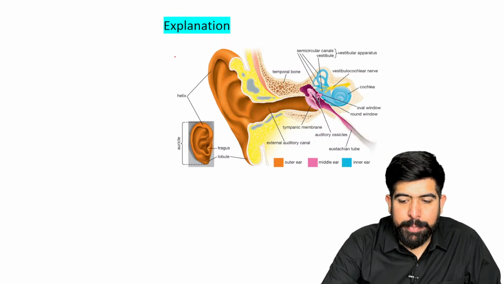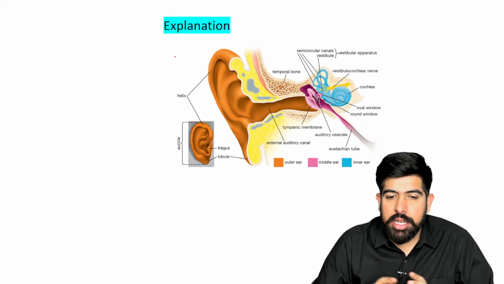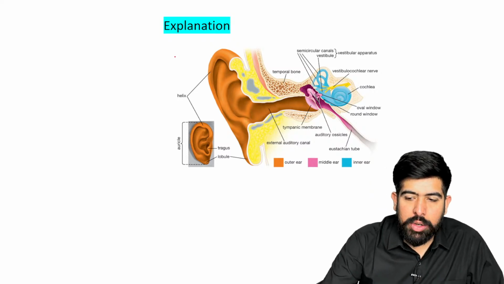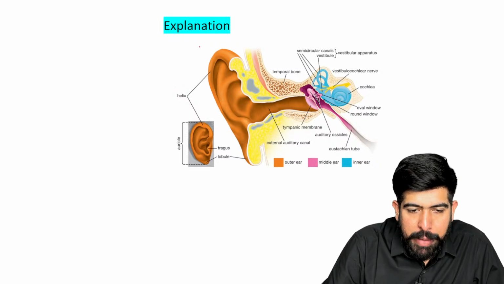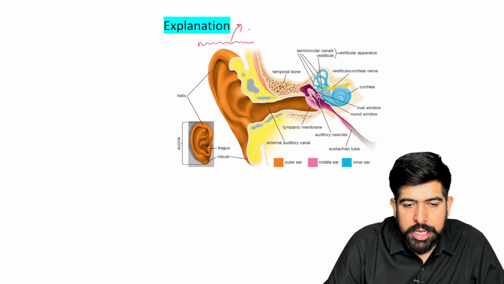What is the importance of this image that is shown to you? That is the total ear. Out of this ear, please remember this part which I'm highlighting here. This part is the cartilaginous part.